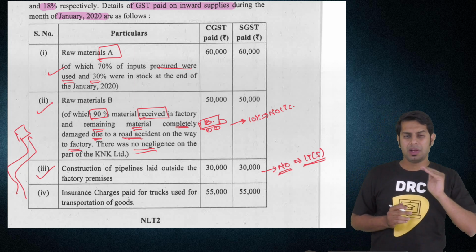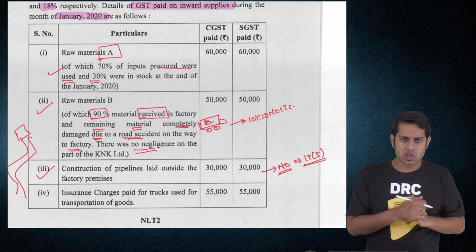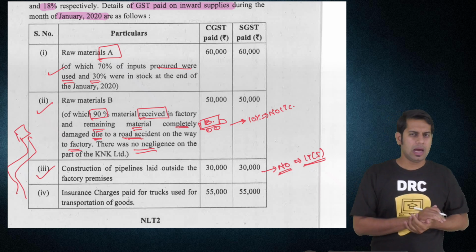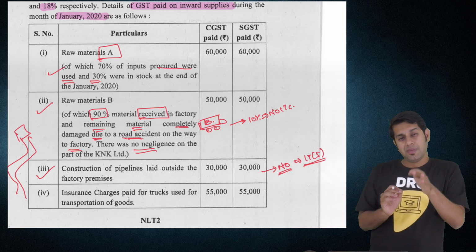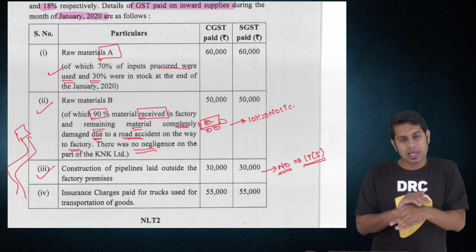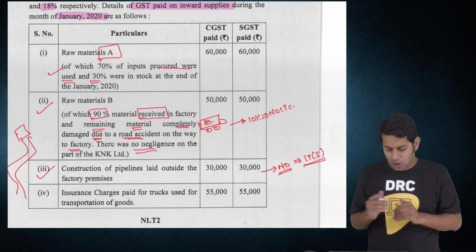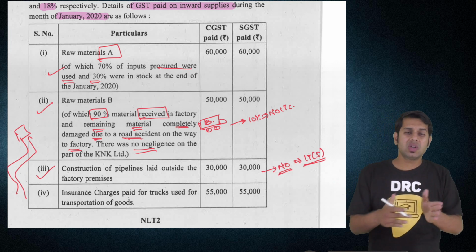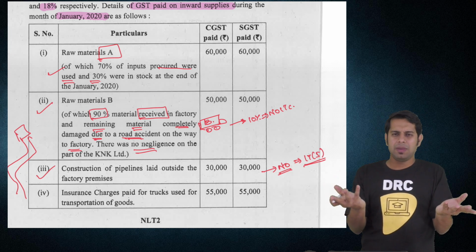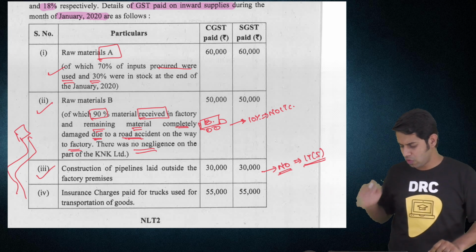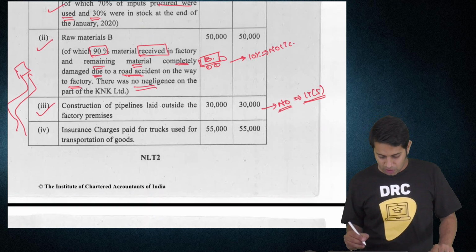If you are purchasing any goods or services for construction of immovable property, then you cannot take any input tax credit. If that immovable property is plant and machinery, then you can take ITC on that particular item. Now, construction of pipeline is nowhere plant and machinery. Pipeline is not plant and machinery, therefore you will not be able to take input tax credit on it.